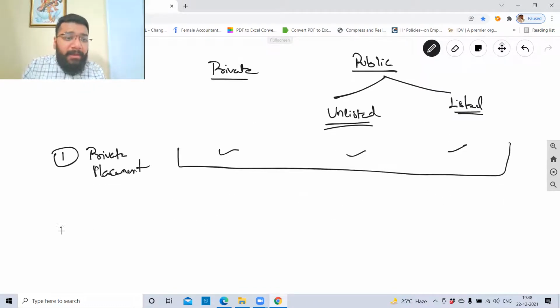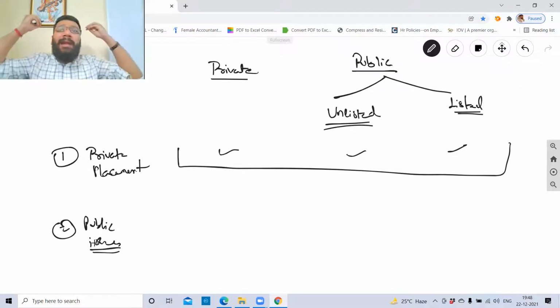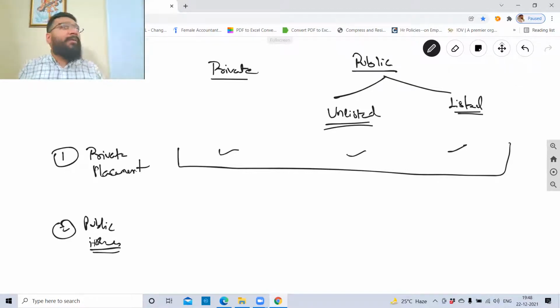Then comes your public issue. Public issue means I'm issuing the debentures in the market. Some random Tom, Dick, and Harry is coming in, applying for the debentures of the company. I don't know who that guy is. He likes the company. He's coming and telling me, sir, I want to invest in your company. He's giving me the money. I don't know who that guy is. So that is called a public issue, like we had for shares. Same way here.